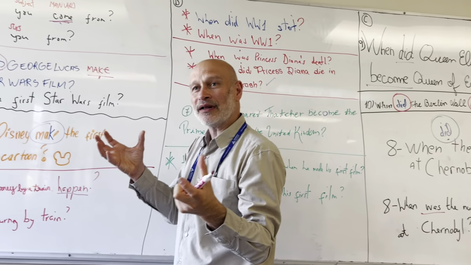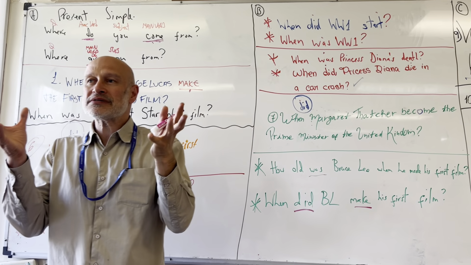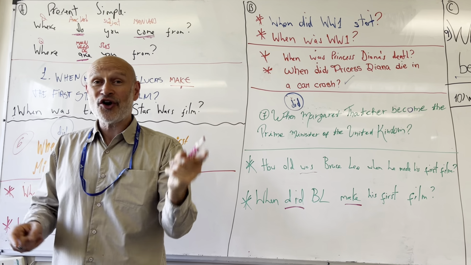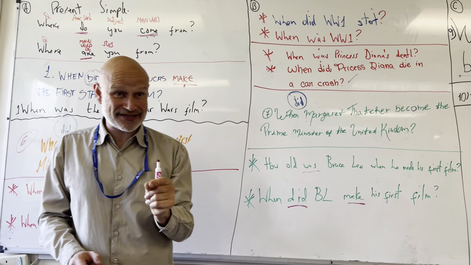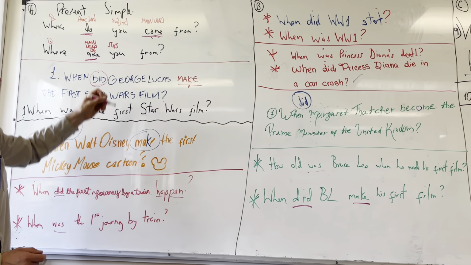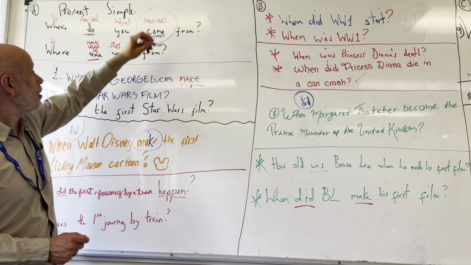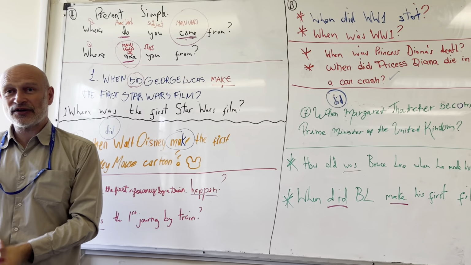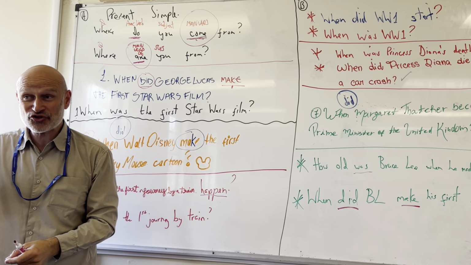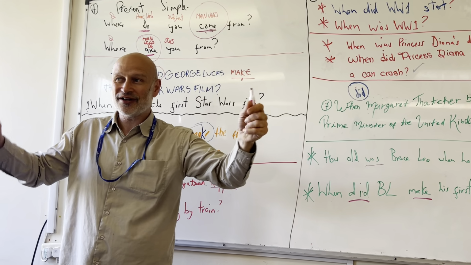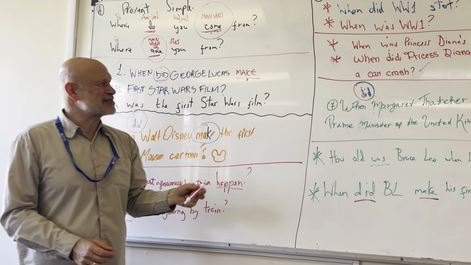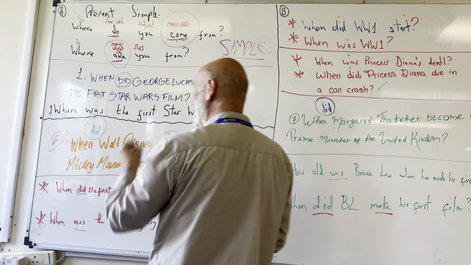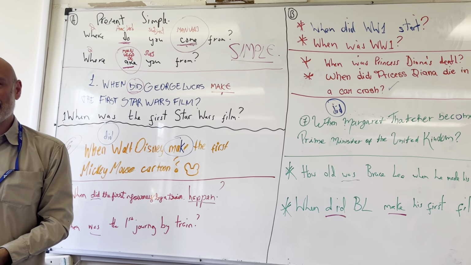So remember, present simple and past simple are the only two tenses in the English language where you have a choice of using a verb or the verb to be. With all the other tenses of the English language, there is no choice. There's only one structure and you have to follow one structure. But for these two supposedly simple tenses, they can be a little bit more challenging at times.